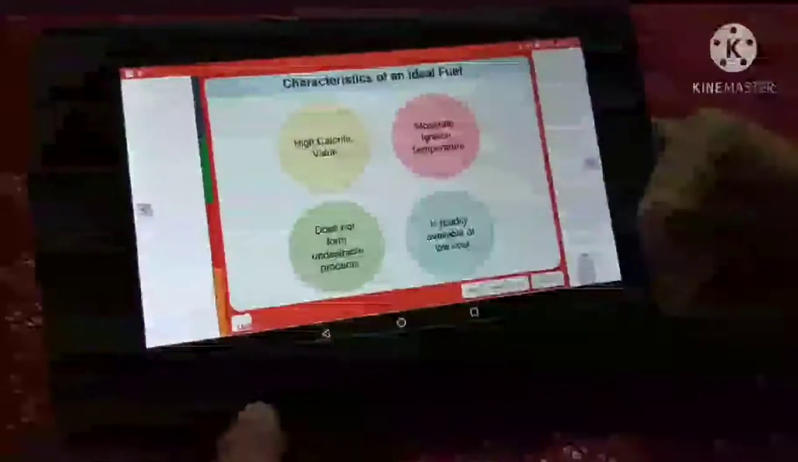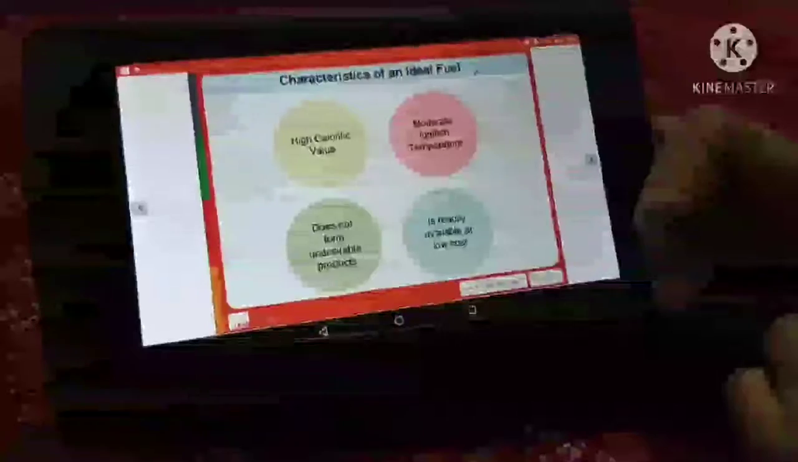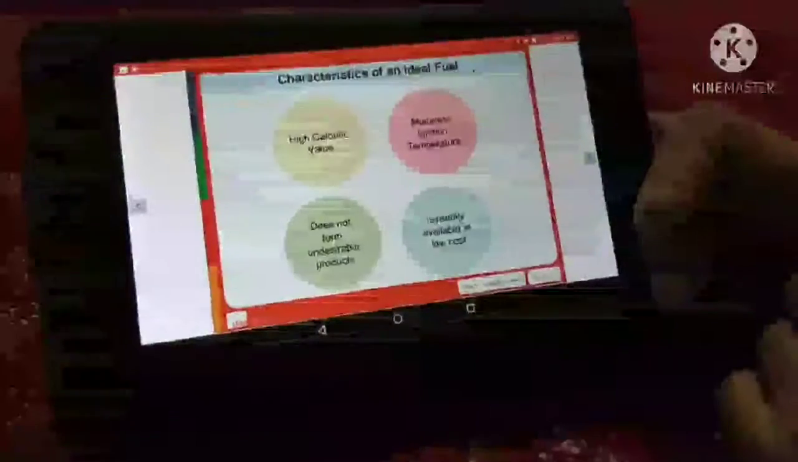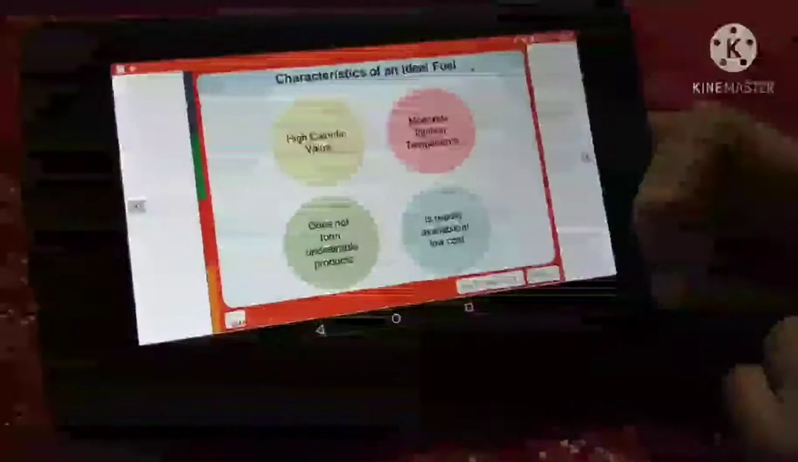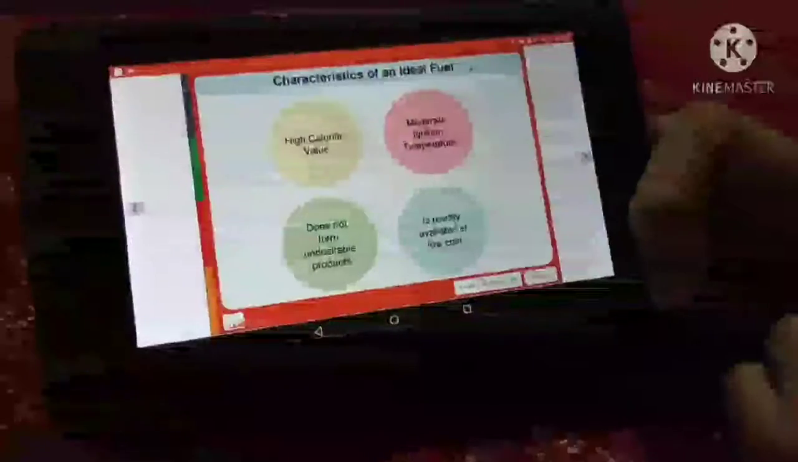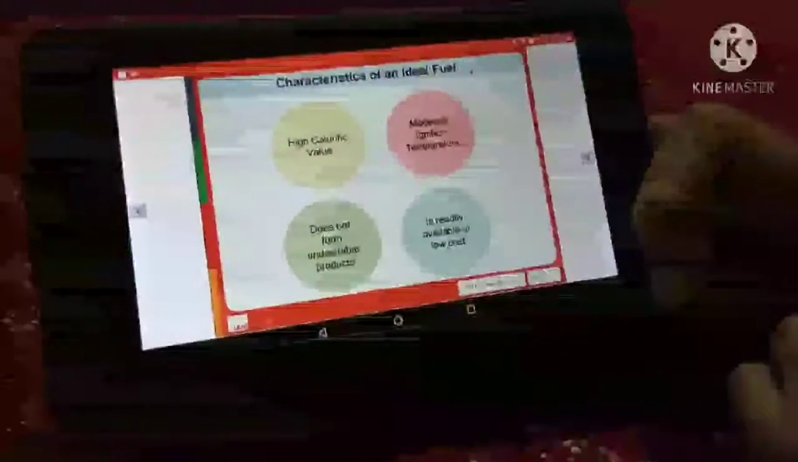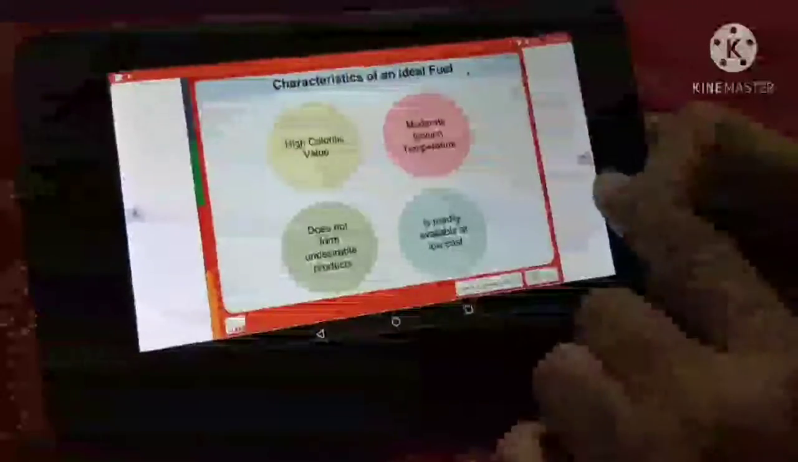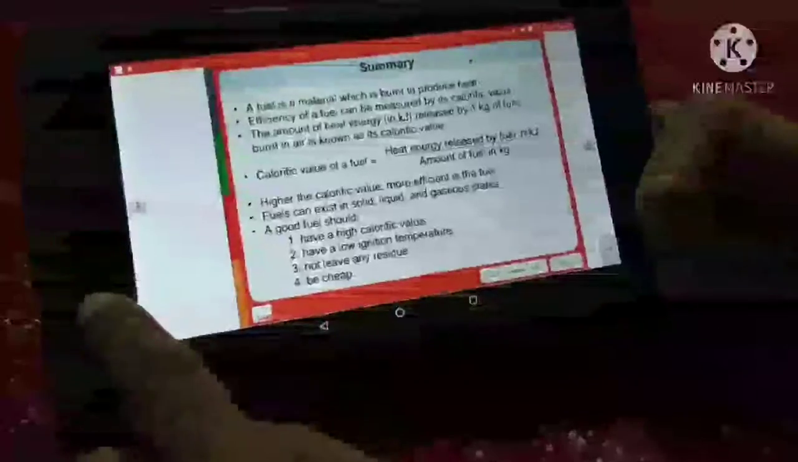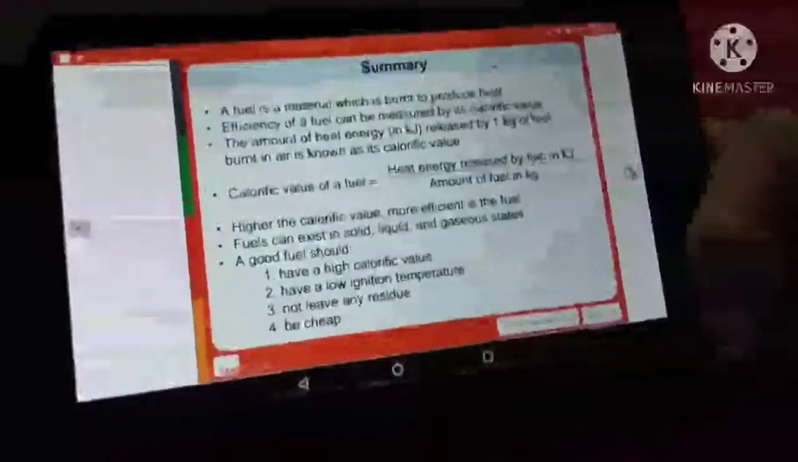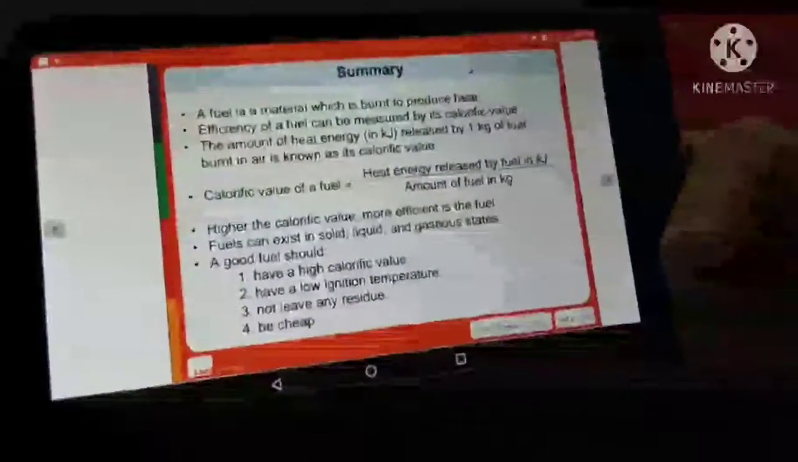Characteristics of an ideal fuel are: it should have high calorific value, it should have moderate ignition temperature, it should not form undesirable products, it should be readily available at low cost. So, this is the summary of what we have learned.